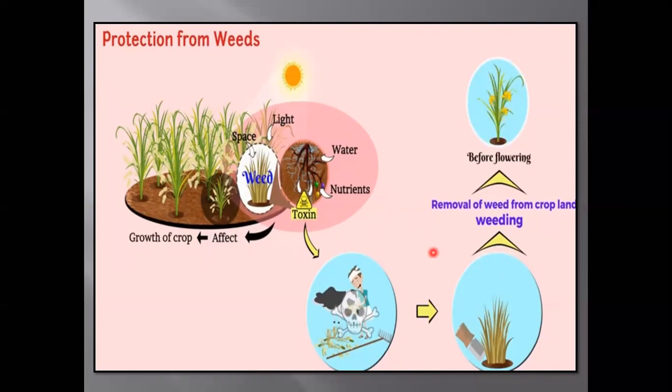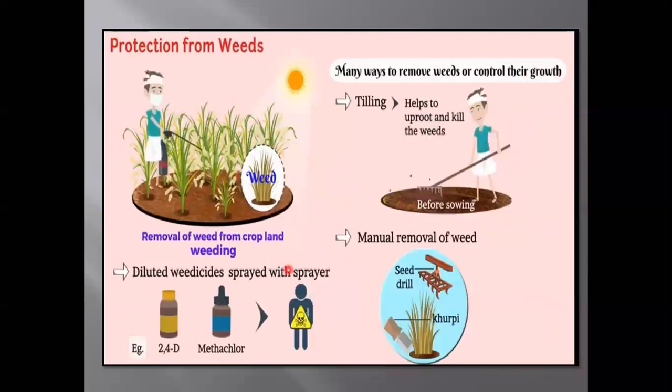Some sprayers are also used to control the weeds. These chemicals must not be harmful for the main crop, but they are dangerous to human beings. Here you can see this farmer is spraying this weedicide with a sprayer. That's why we need to cover our mouth.